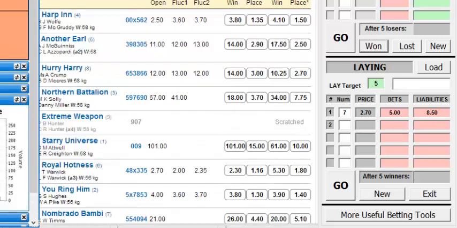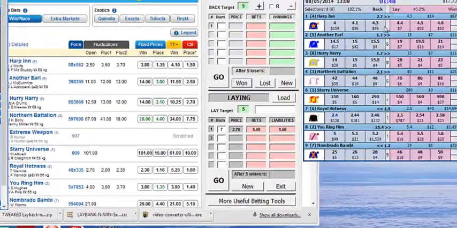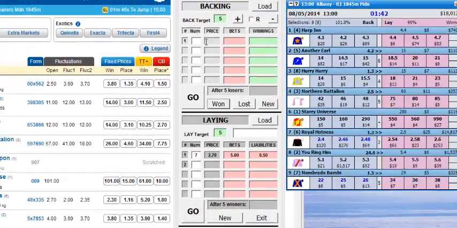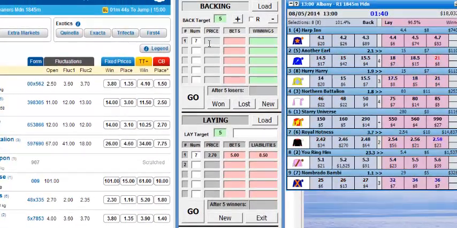Okay, we can see in this first race at Albany, down here, Royal Hotness is at 2.50 on Betfair. The next best in the market is at 4.30, so it looks like Royal Hotness will be our selection here. So we go over to the backing, put in number 7, and Royal Hotness, we have to go over here.